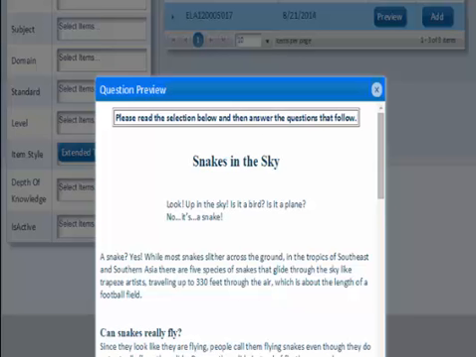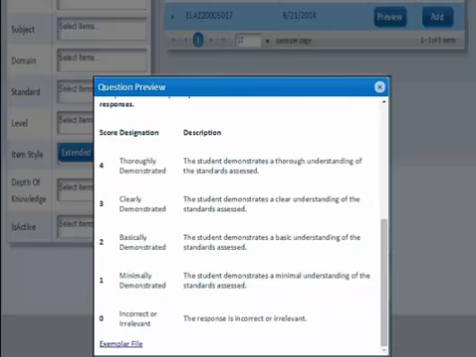And this, remember, this look is not what the students will see, but just to give you an idea of what it looks like. So what you would do is you can look through, and you can see the scroll bar over here where you can scroll down that item. At the bottom of the item, you can see that the rubric is right there for that particular item.